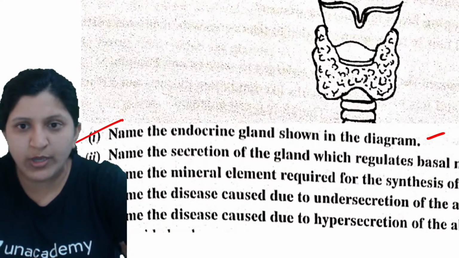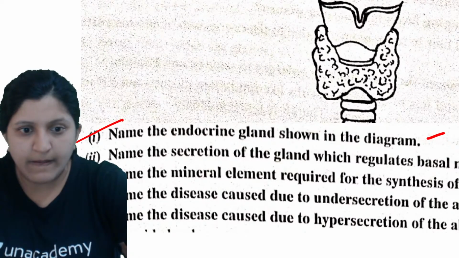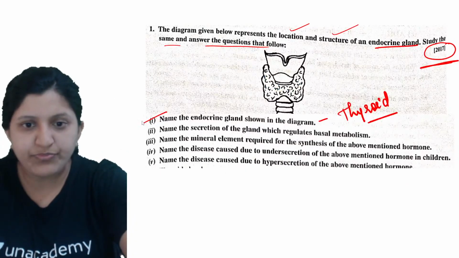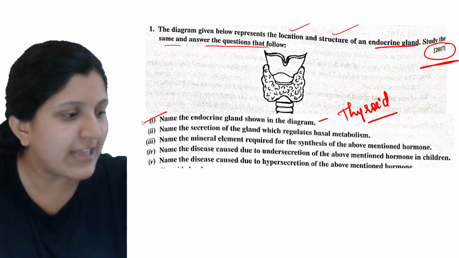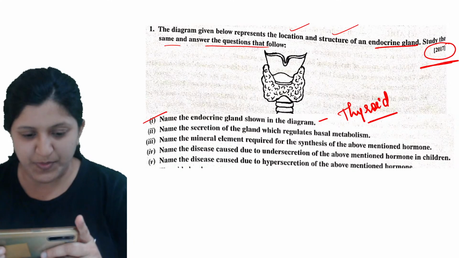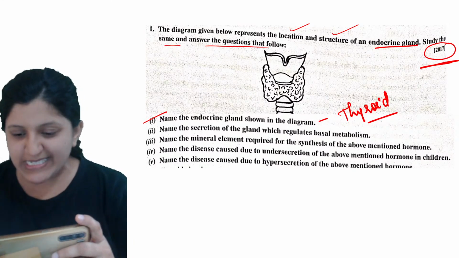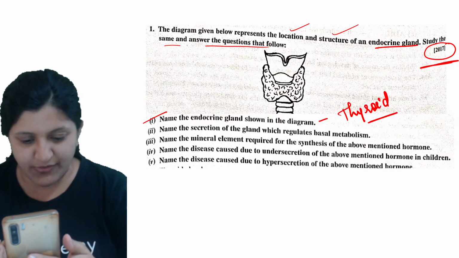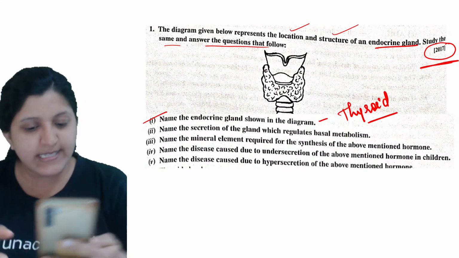I can zoom it a little bit, but I'll be covering most of the space, so we will just discuss it like this. You can zoom it there itself.